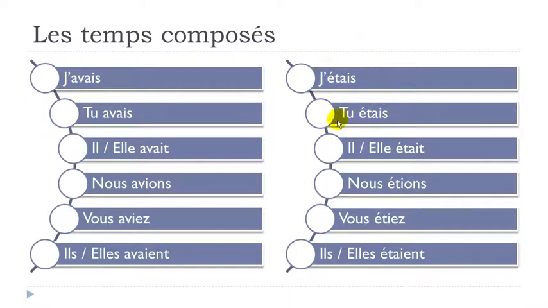J'étais, tu étais, il était, elle était. Same rule here, final S not pronounced, and then you make the liaison. Nous étions, vous étiez, ils étaient, elles étaient. Make the liaison here as well. Ils étaient, elles étaient. All right, so this is the thing you should remember.